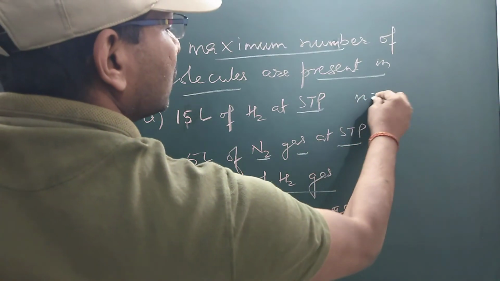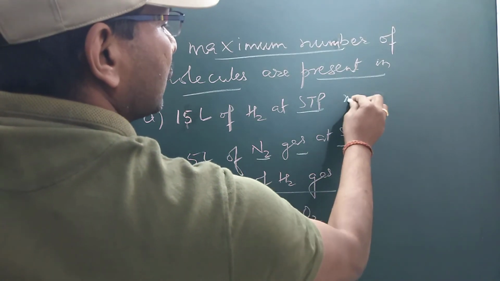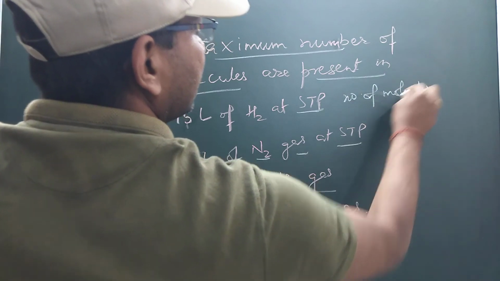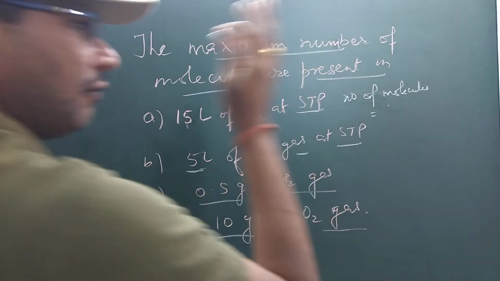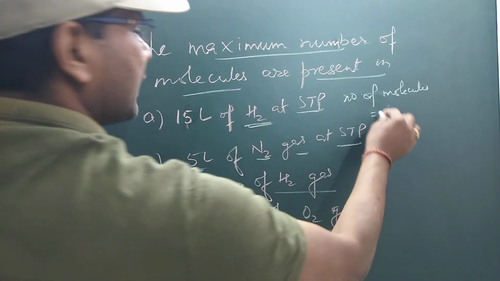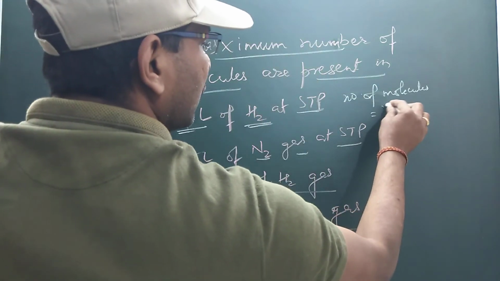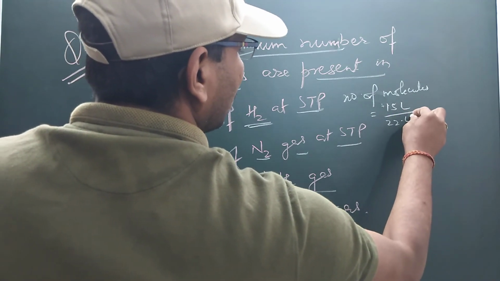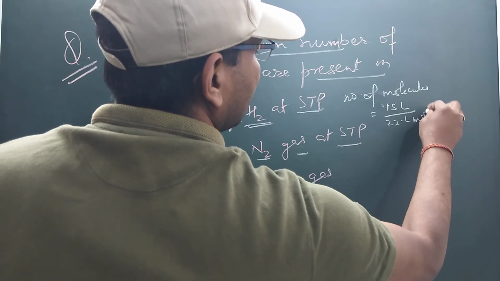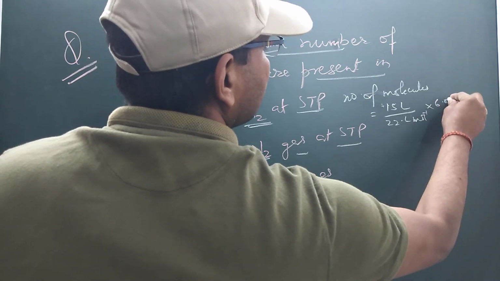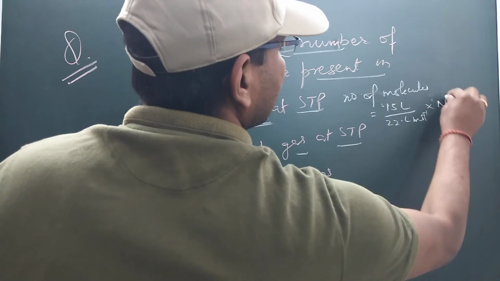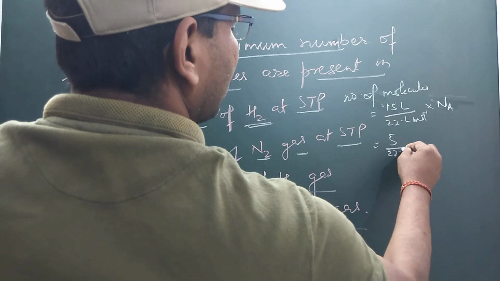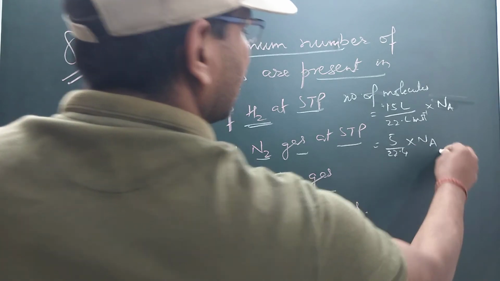The number of molecules formula is, if it is given in the gaseous state or volume is given, then volume in liter, 15 liter upon 22.4 liter per mole into Avogadro number, that means Na. For the second you will write 5 upon 22.4 liter into Na.